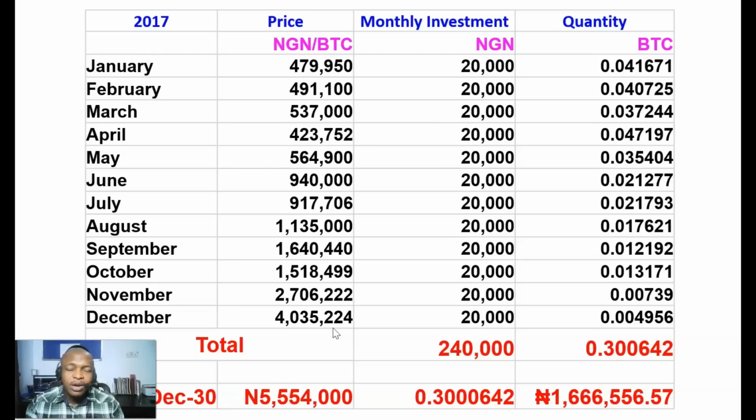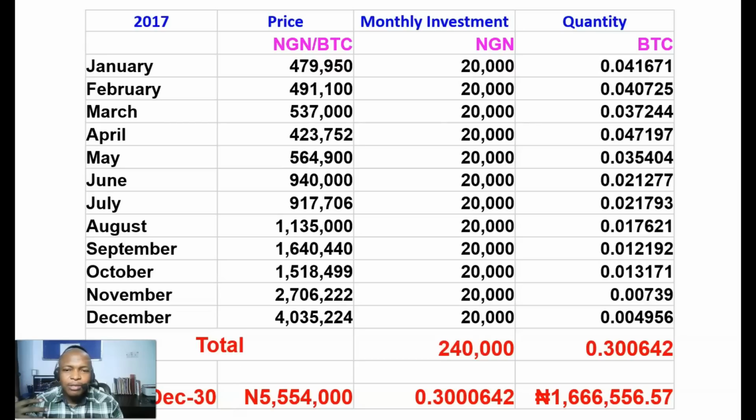You can see that 2017 is a bullish year because Bitcoin rose from 479,000 to 4 million naira in 2017. And this is my monthly investment, 20,000 naira every month. So in January, this is the price of Bitcoin, and this is how much I bought Bitcoin with, and this is the amount of Bitcoin that I bought.